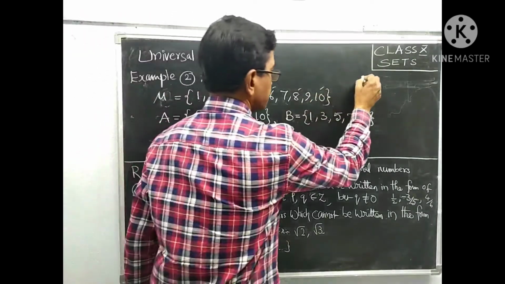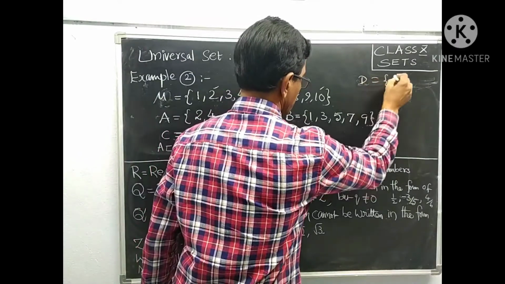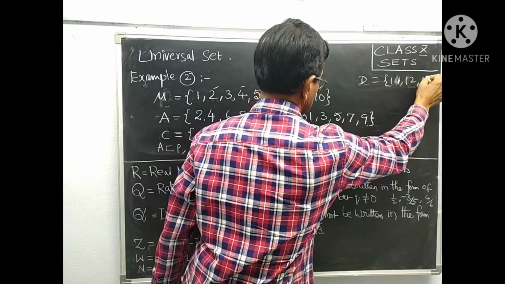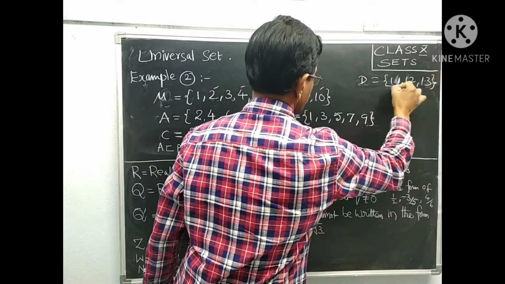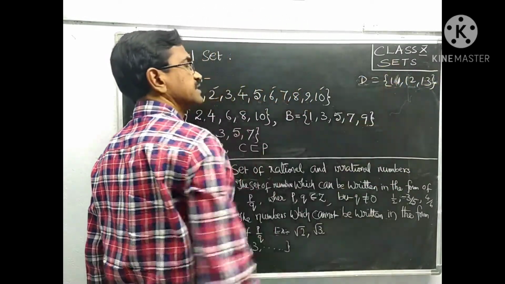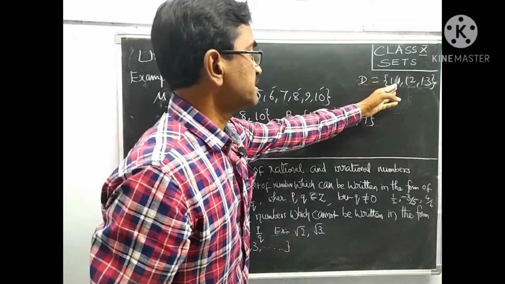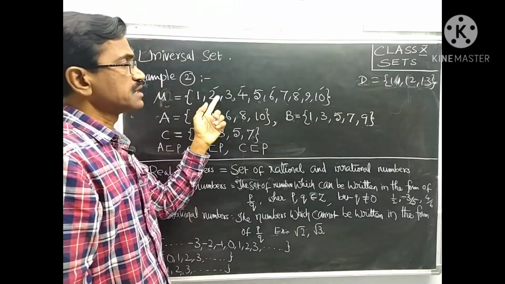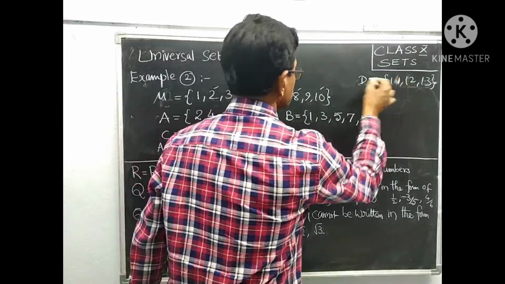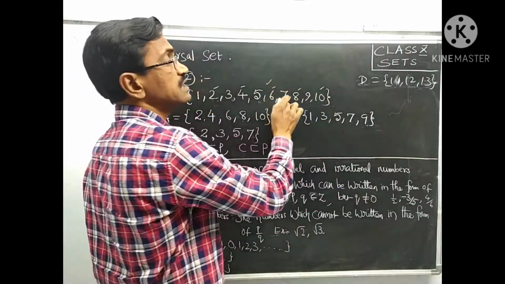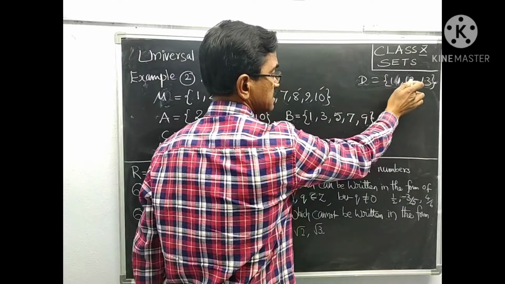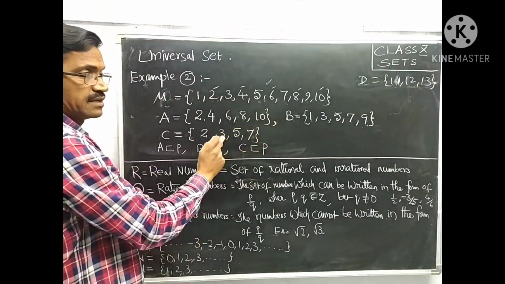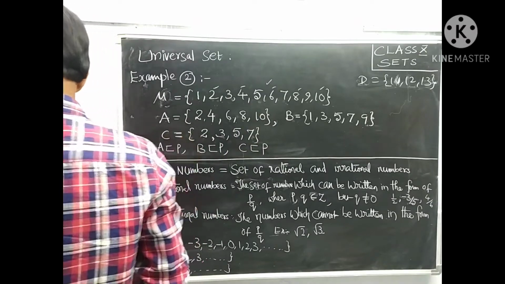If I take another set like D equal to 10, 11, 12, 13, the elements 11, 12, 13 in D do not exist in this set. Therefore, this set is not a universal set for this set. So this is the universal set for these sets only. That should be understood.